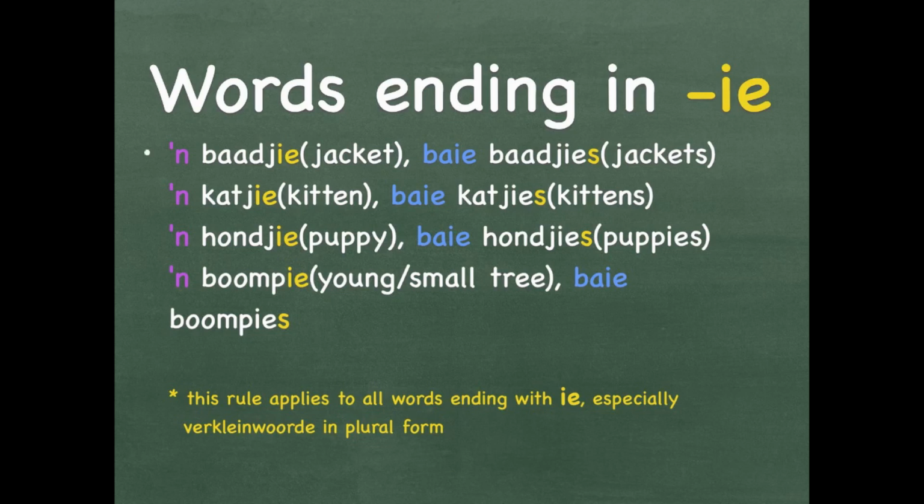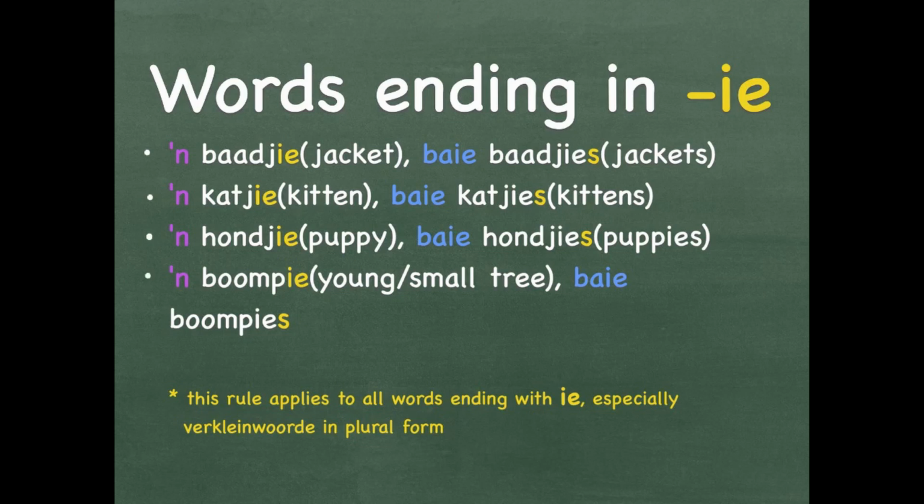A baadjie is a jacket. Baie baadjies, jackets, more than one. A katjie, which is a kitten. Baie katjies is more than one, kittens. A hondjie is a puppy. Baie hondjies is puppies.